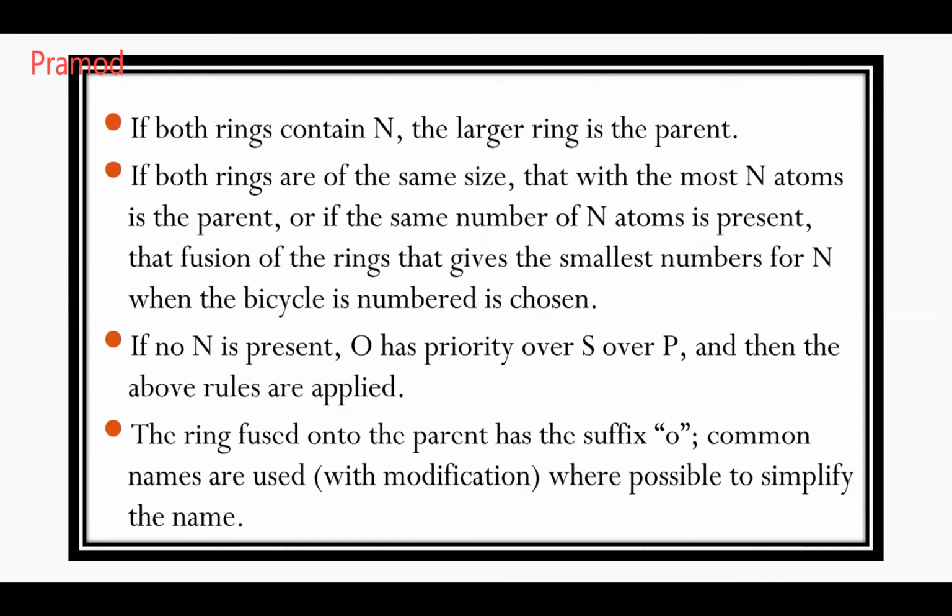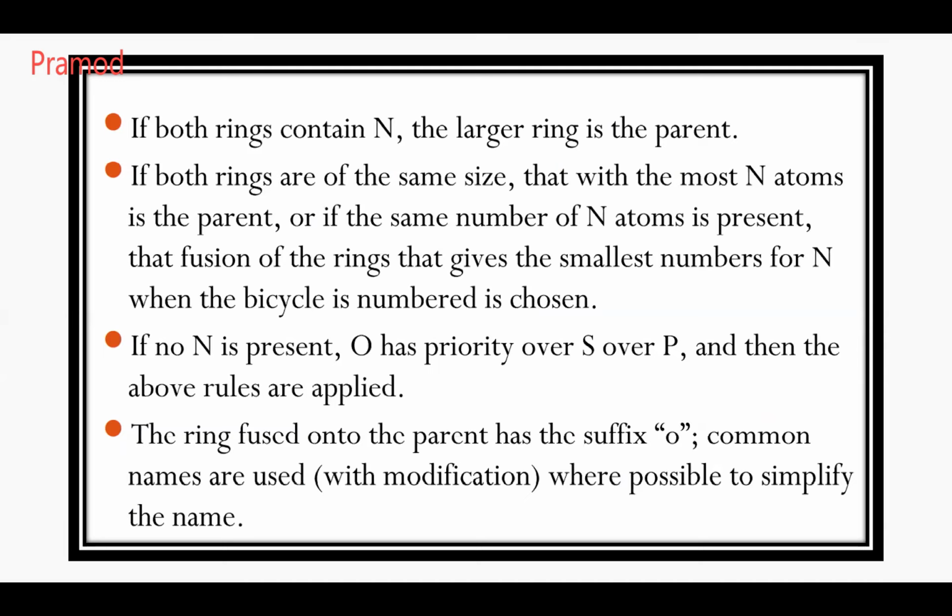Next, Raining, can you read it for me? Yes, sir. If both rings contain N, the larger ring is the parent. Understood? If both the rings contain N, the ring with more atoms should be considered as the parent ring. The larger ring should be considered as the parent. I'll be showing you examples later, and you'll understand it better.